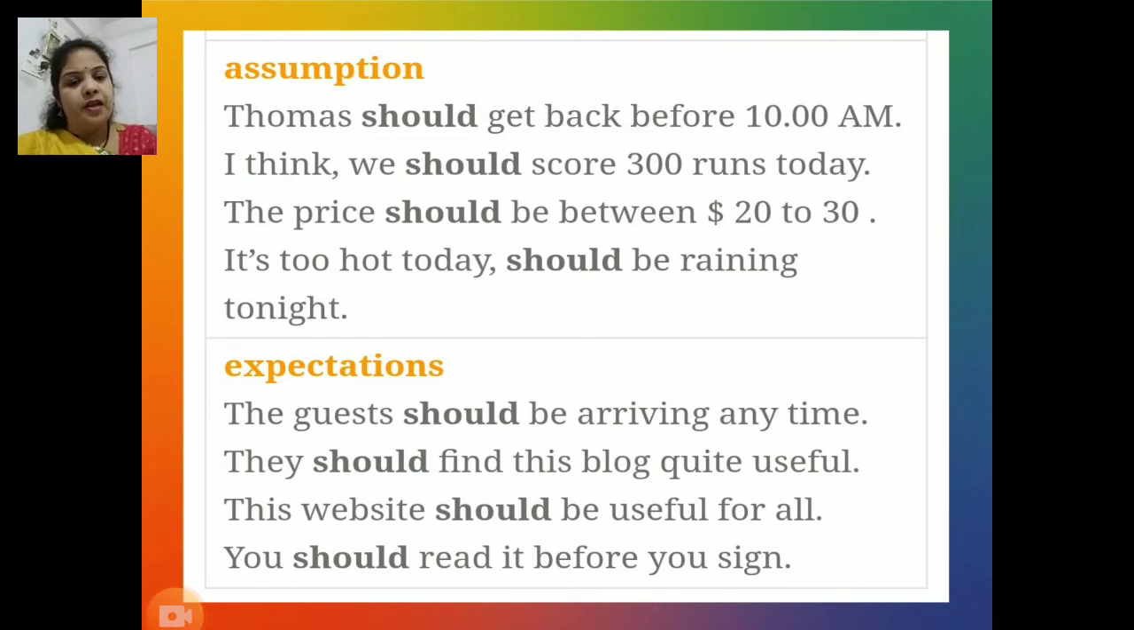Expectations. The guests should be arriving anytime. They should find this blog quite useful. This website should be useful for all and you should read it before you sign. In all these sentences, modal auxiliary verb should is used showing expectations.